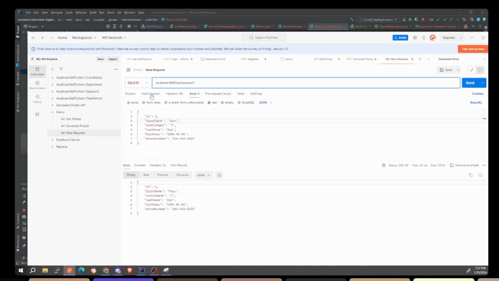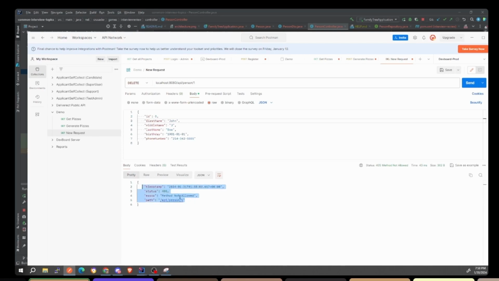All right. So back to delete, right? If you want to delete a record, you specify it by ID, select the HTTP verb delete, and then call the endpoint. But unfortunately, if we do this, we're going to get 405 method not allowed. If you ever see this, that means this delete is not allowed because you haven't implemented it. Even though this endpoint exists for get, I hit send and it works. If I try to use a different verb, like put, I'm still going to get a 405.